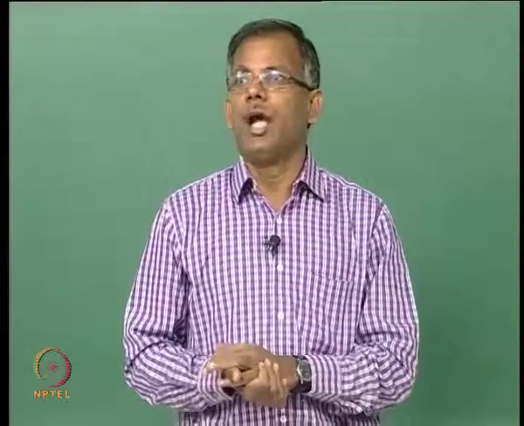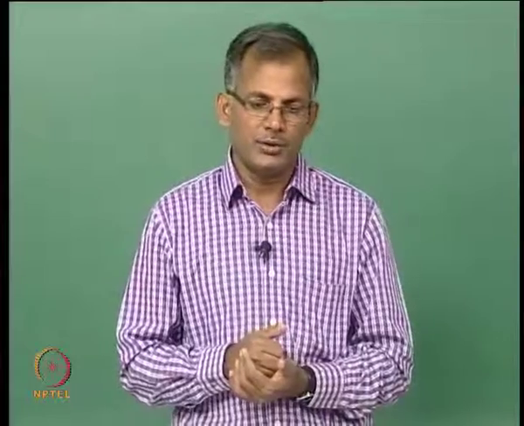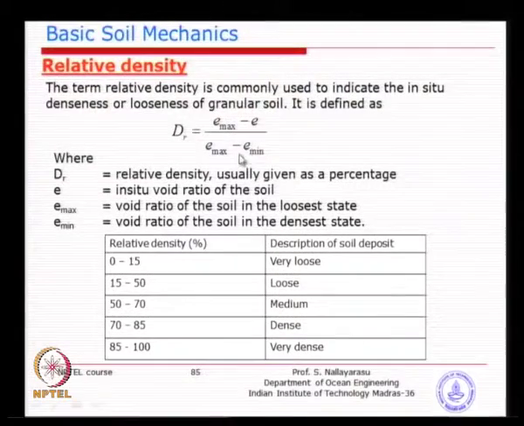For example, if you take the particles to the loosest state, it has to coexist as a soil mass. You do not take the particles separately, that will not be a soil, is it not. The loosest state means still a soil which has the largest voids. For the densest state, you try to pack by disturbing it, that means you will either vibrate or reorganize. So, that will be the minimum void ratio.